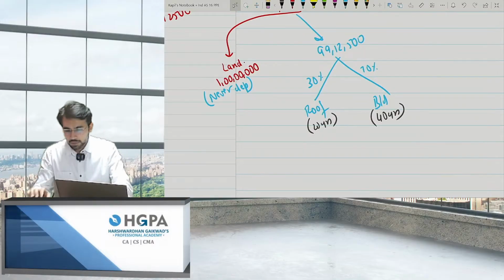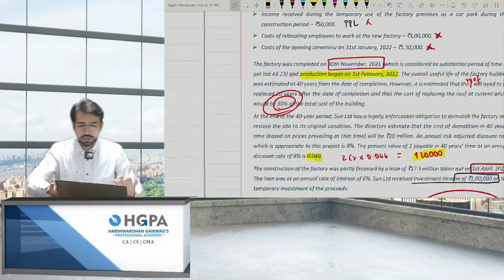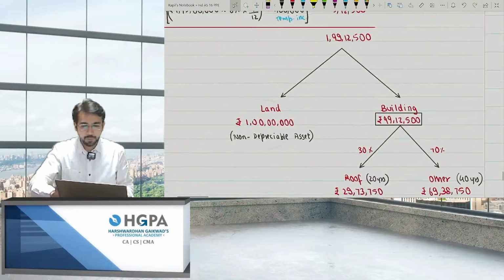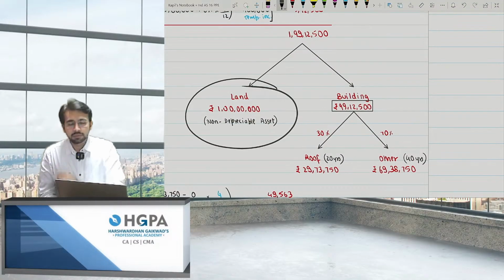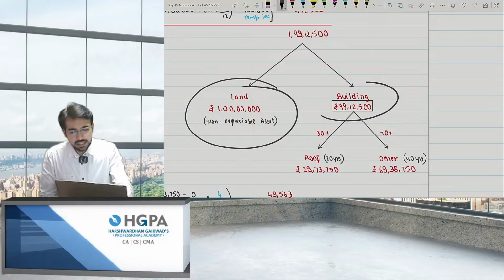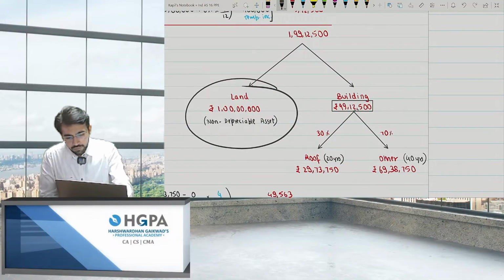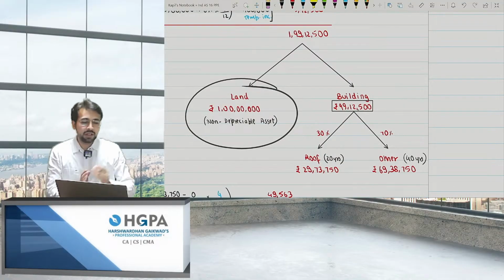Okay, I've already calculated, so as not to waste time. Over here, the value of land is 1 crore and the value of building is 99,12,500, 30% of which is apportioned to roof and 70% is apportioned to the other part of the building, right?